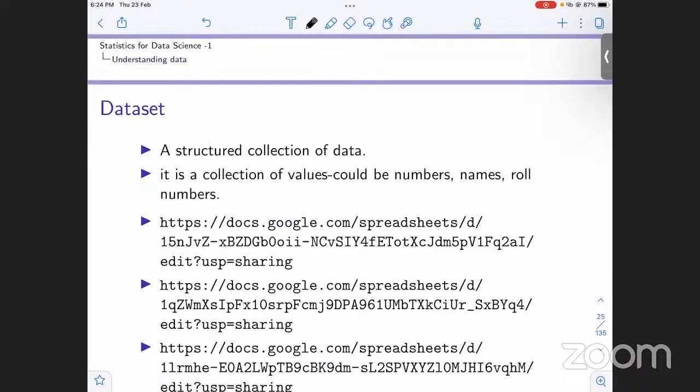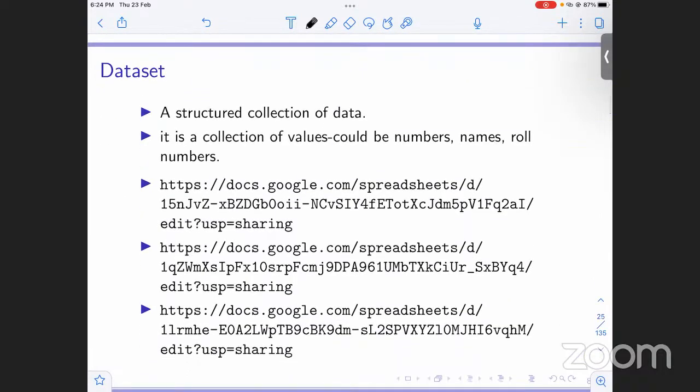Okay. So this is just a few things you can get. Structured data. Now what is a data set? When we define a data set, what is a data set? A data set is basically a structured collection of data. We know the context of the text and the numbers that we have been provided. We know what it stands for, what it represents. Then we call that structured data, right? And a collection of structured data is called a data set.